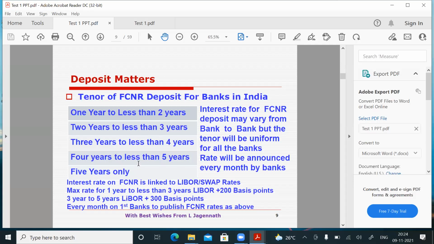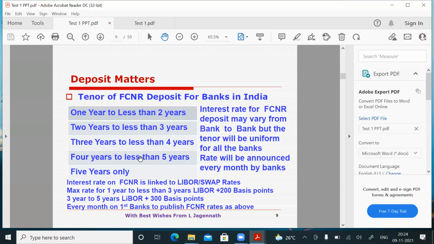They cannot fix 1 year to less than 1.5 years, or 1.5 years to less than 5 years. All banks have to fix the tenor of FCNR deposit the same. But for NRO, domestic and NRE, the tenor can be different. Coming to interest rate, it will vary from bank to bank depending upon the LIBOR rate or whatever it is; when it comes there, I will tell.